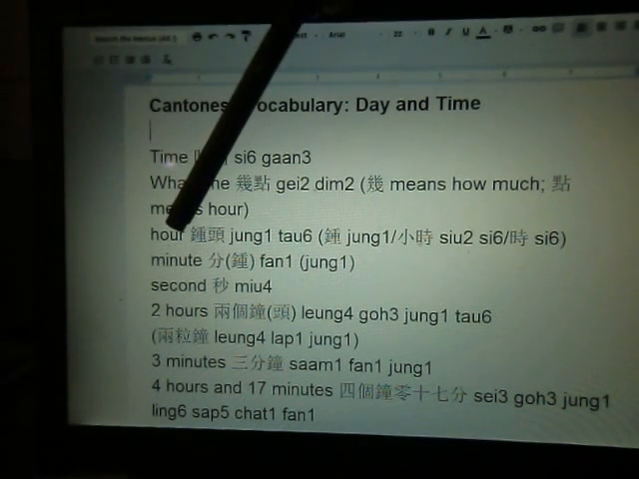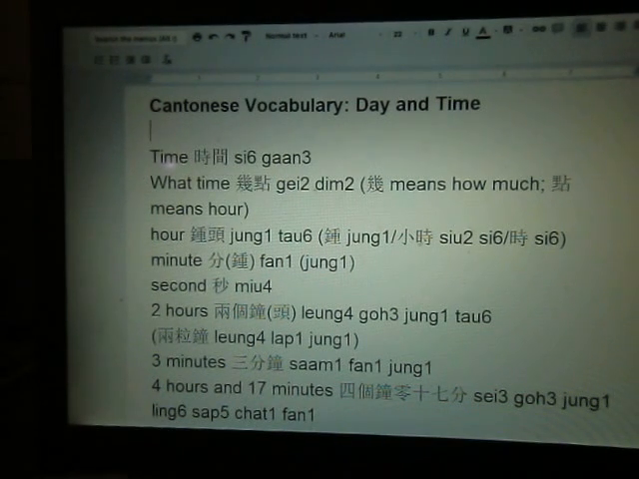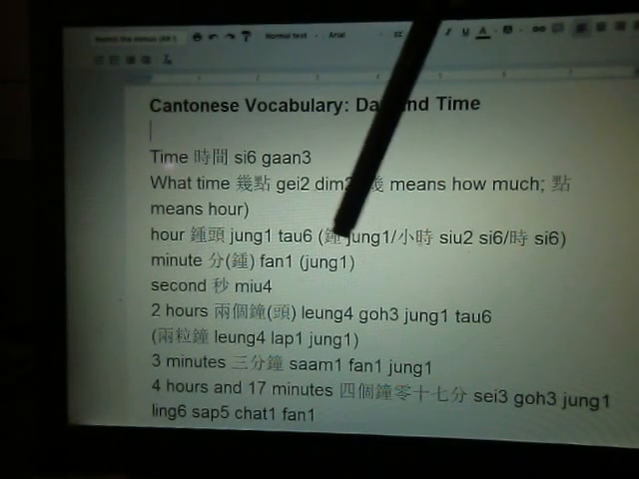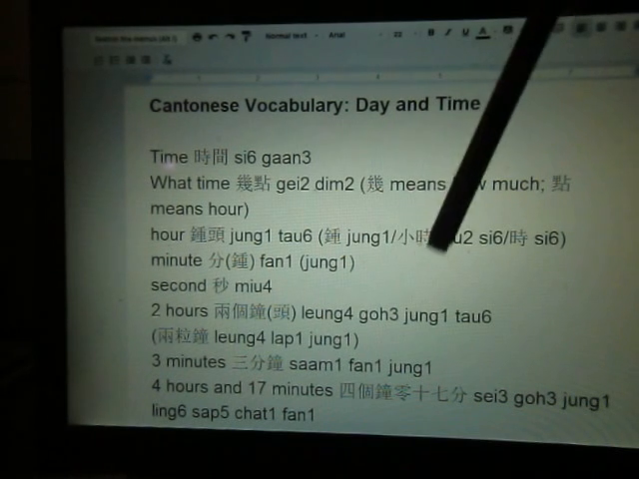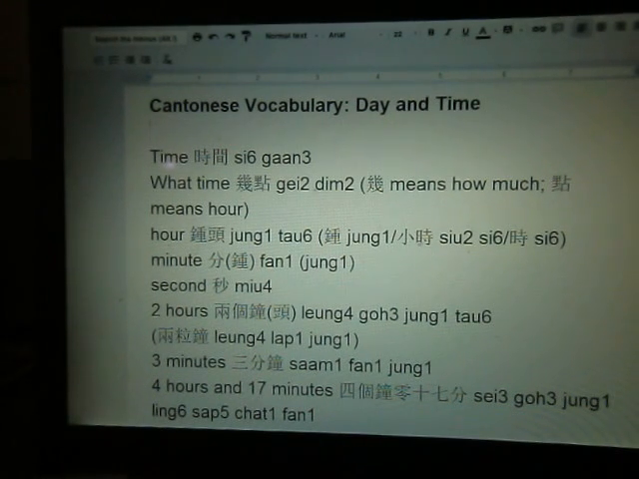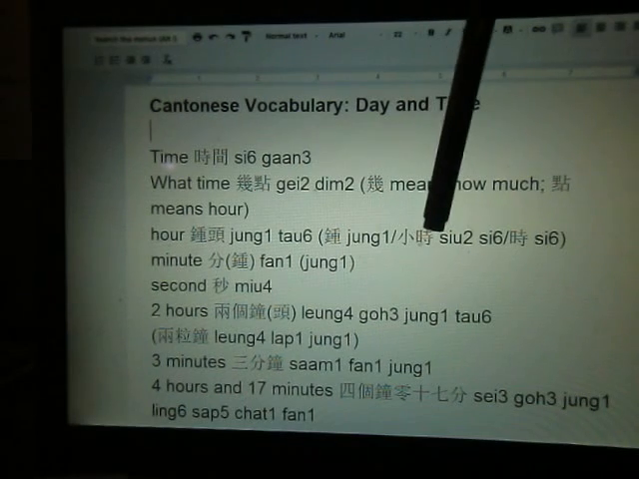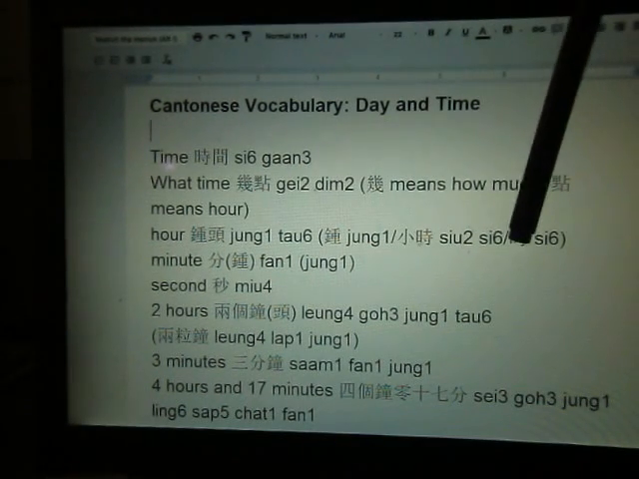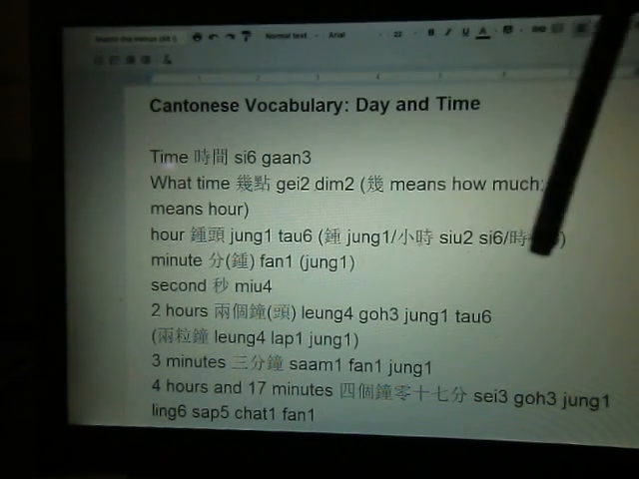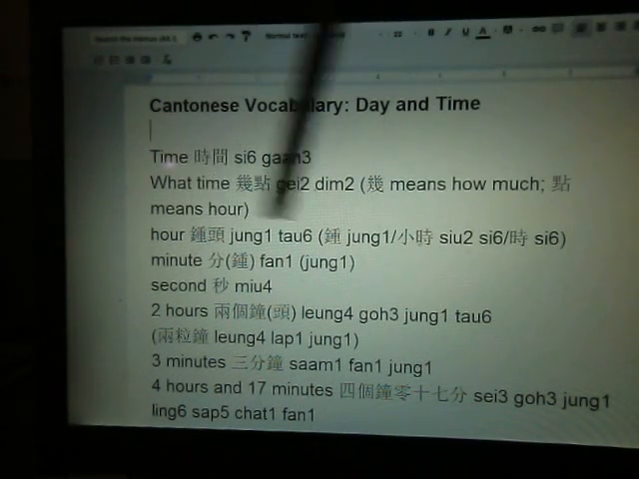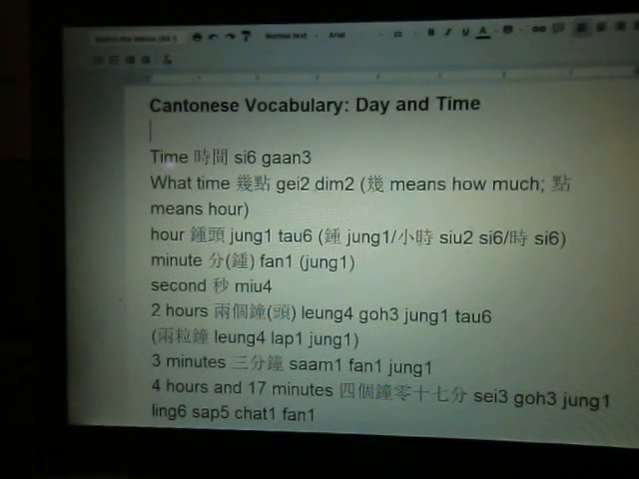Alright, so hour in Cantonese is 鐘頭, or sometimes you just say 鐘. But 鐘 also means clock. So 鐘 is hour or clock. In Mandarin Chinese, they call it 小時. In Cantonese, we also have 小時, or just 時, but this is pretty Mandarin. So normally people would say 鐘頭 or 鐘, unless you're in school or something.